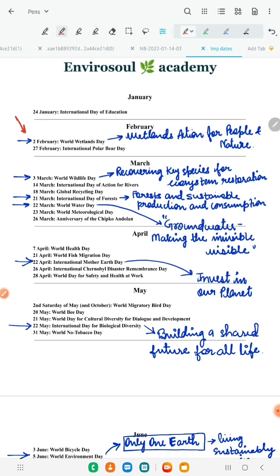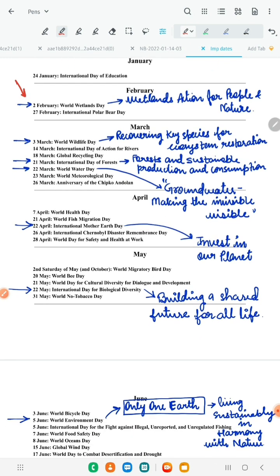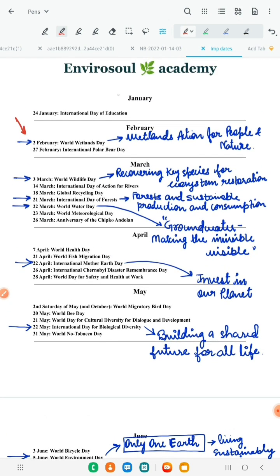Otherwise, the rest you can see once. Read them once or twice, and keep on revising them. They will just be in your mind, so that in match the following you can just mark the answers. Now we should start. First of all, we'll start from January.